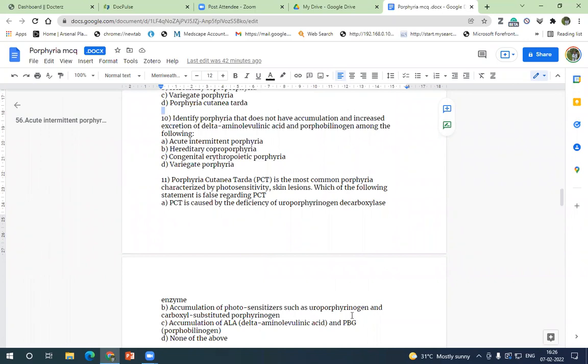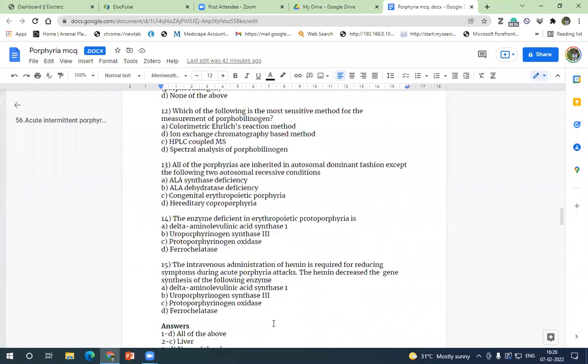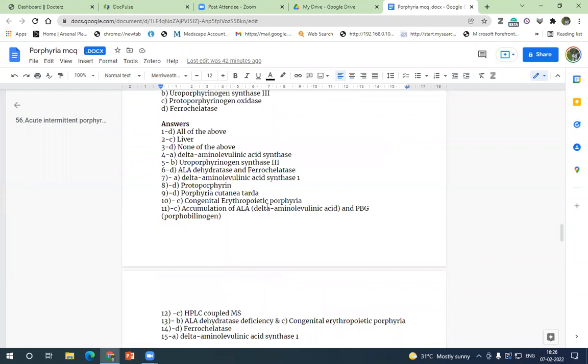Accumulation of photosensitizers such as uroporphyrinogen and carboxyl-substituted porphyrinogen. Accumulation of ALA and porphobilinogen. This is right. And if more than one thing is right, then the option should be like none of the above, I think. So for the 11th, I'll just check. So there is accumulation of ALA and porphobilinogen.